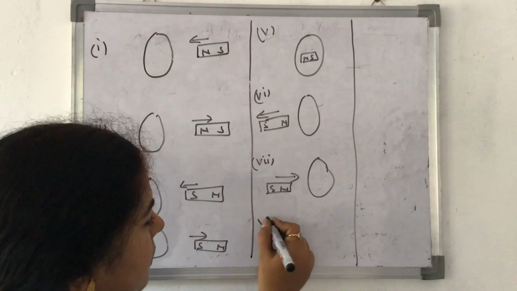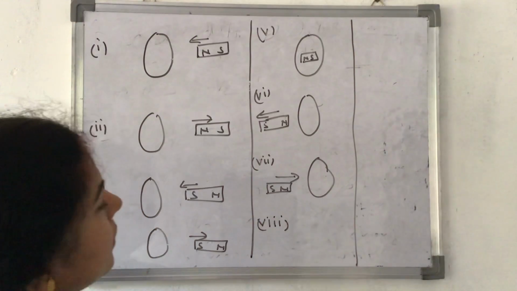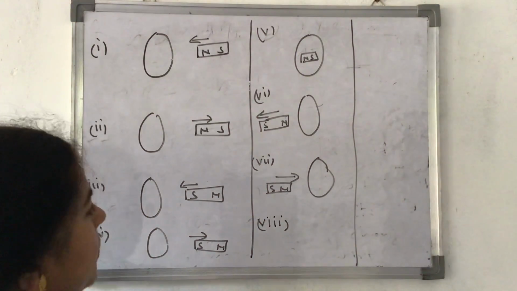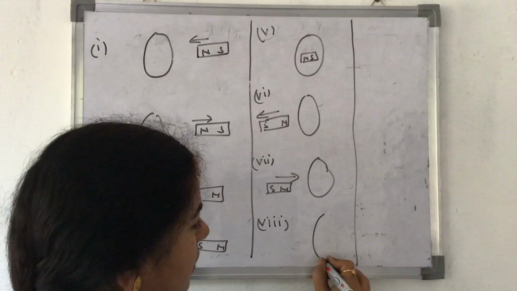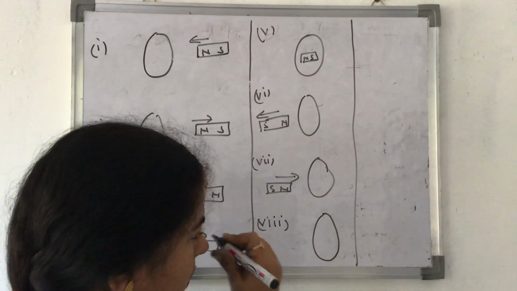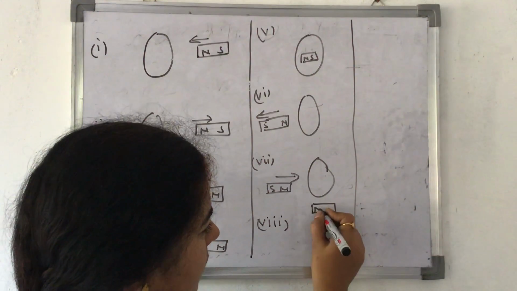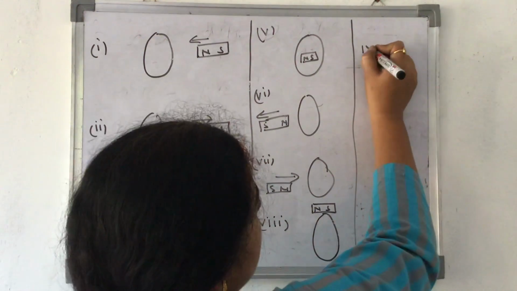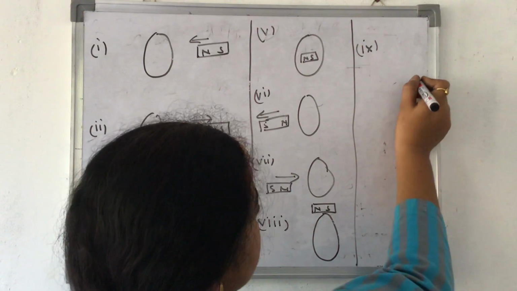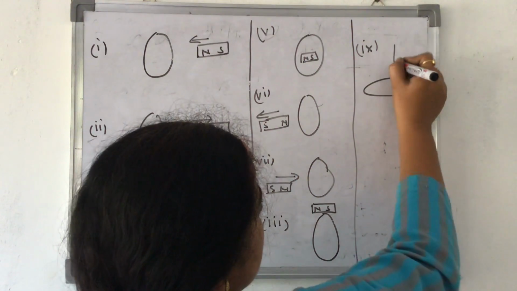Eighth, it is on top of it. Ninth, I have a loop like this.